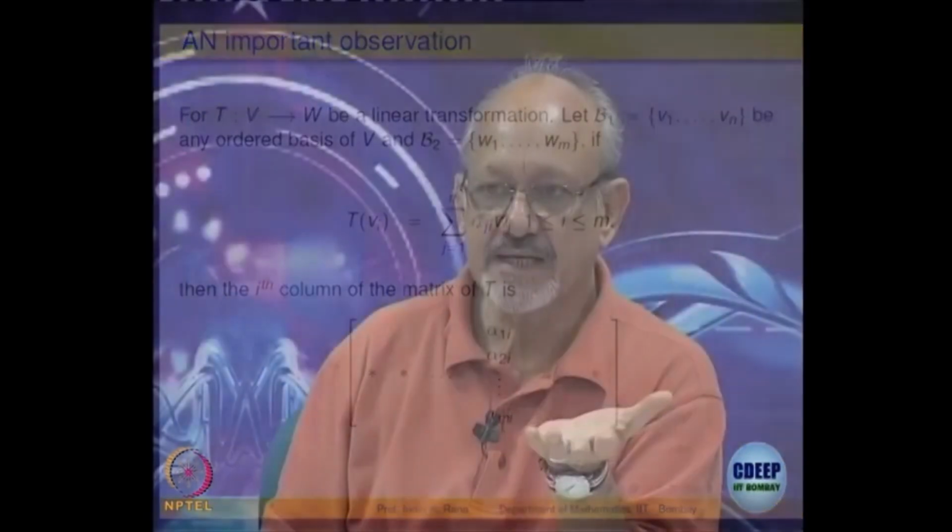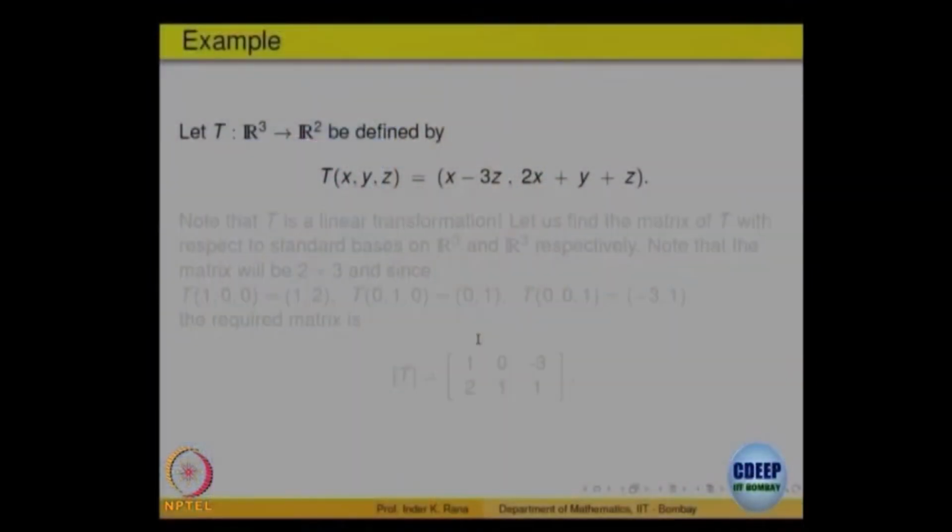So, to find the matrix of a linear transformation, fix a basis of the domain. For each vector, look at the linear expression and write down the column. So, let me just look at one example, to finish off. T is a linear transformation from R3 to R2, x y z goes to this expression, check it is linear, that is easy to check, right.